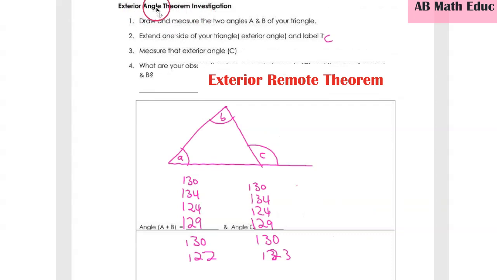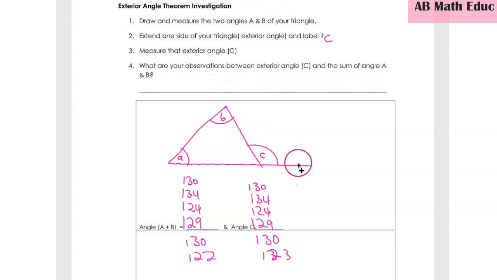When it comes to the exterior angle theorem investigation, you draw a triangle and I ask them to extend it so that we have an exterior angle. Here C is outside. I ask them to measure angles A and B individually, record them and add them together, and then measure angle C by itself. One group, when they added angles A and B, got 130, 134, 124, 139, and so forth.